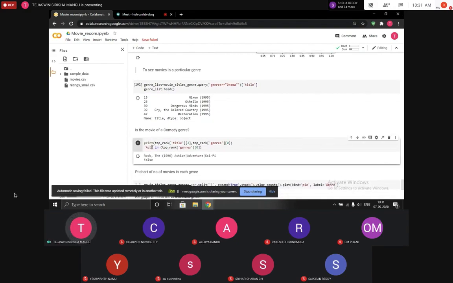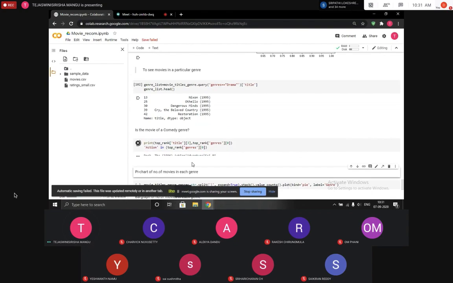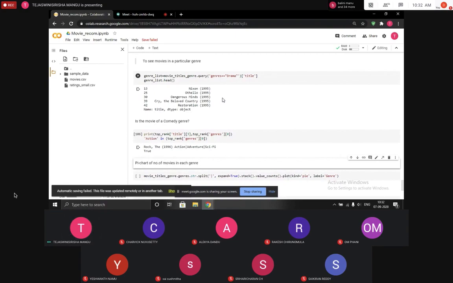If you want to see if it is having action, so it is having action. You can see the movie Rock is having action in its genre, so it is showing through. So as sir has told, we can club these methods in order to give more movies where the person wants in a specific genre also.